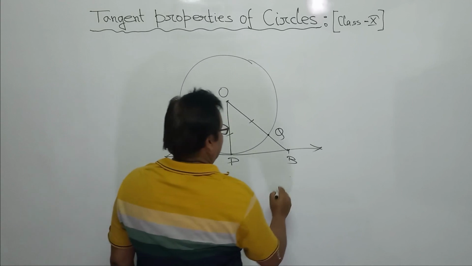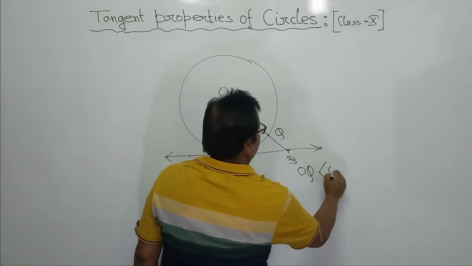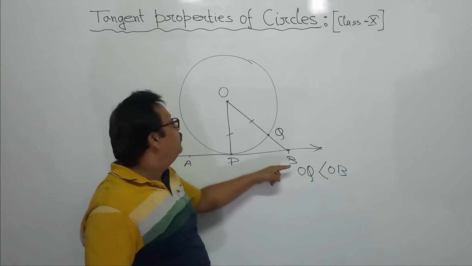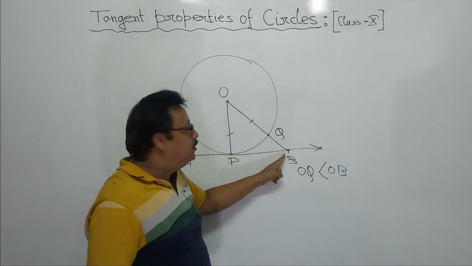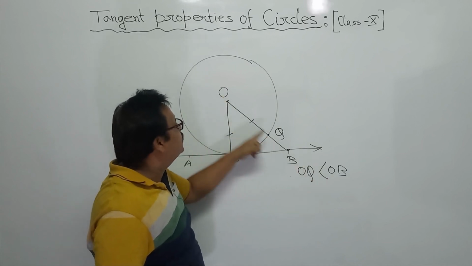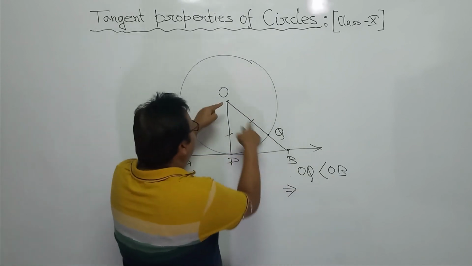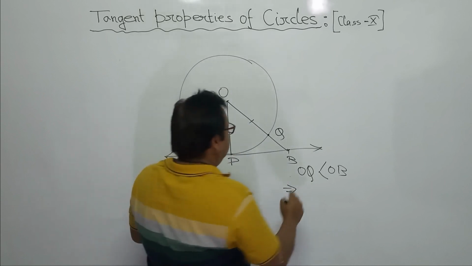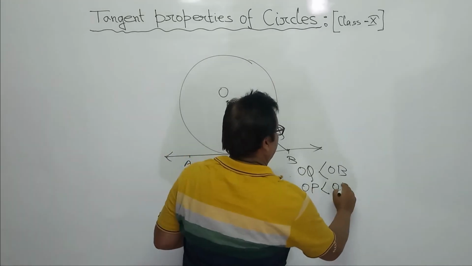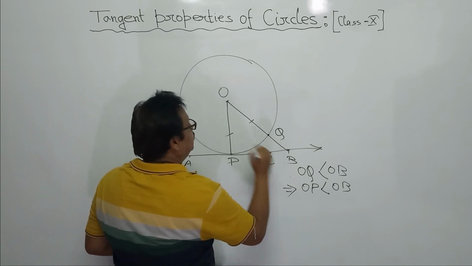So of course OQ is less than OB because B is the outside point, exterior point with respect to this circle. So the length OB will be greater than the radius OQ. Clear? This implies, since OQ and OP are radii and equal, OP is less than OB. Right?